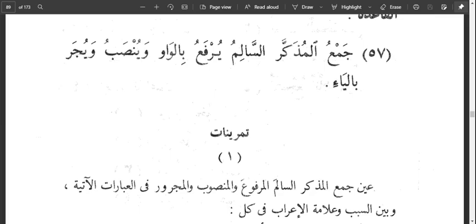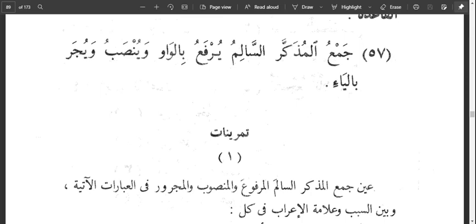It says Jamul Mudhakkar Salim remains in raf' state bilwawi, with waw. That is, when you have the Jamu Mudhakkar Salim as waw and nun, that means the word is in raf' state, so it can do what all raf' nouns can do.